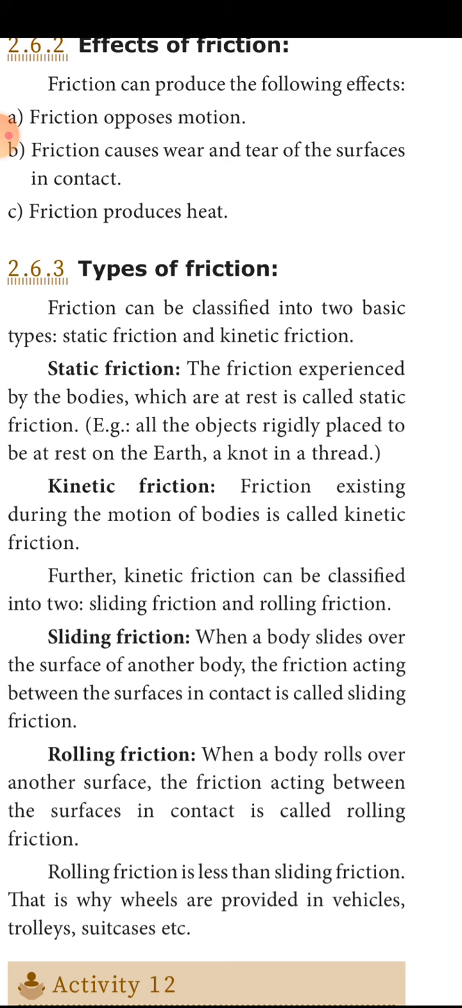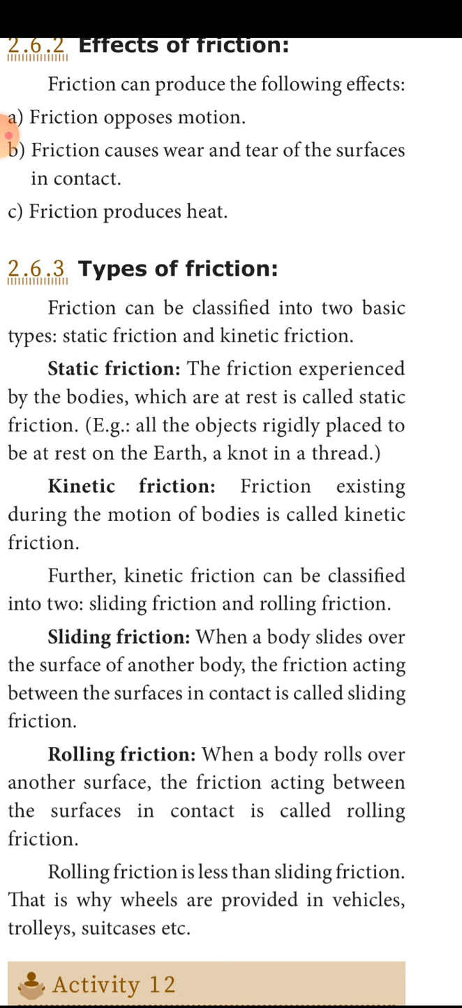Then kinetic friction. Friction exists during motion. If you kick a ball, it will be rolling, it will be moving. So the moving body has kinetic friction. Further, kinetic friction is classified into sliding friction and rolling friction.